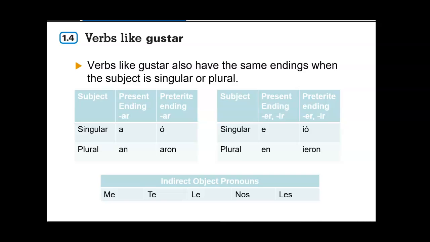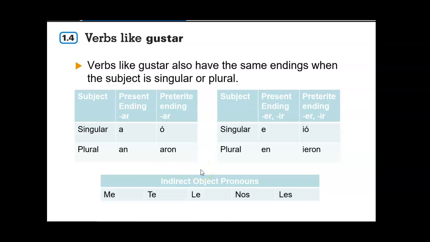All right, so these are the verb endings. I went ahead and gave you all the verb endings. For present, you're only going to use a if it's one thing that I like. So if I say, I like volleyball, me gusta el voleibol. If I want to do past tense, I'm going to say, me gustó el voleibol. So, I liked the volleyball game. If it's more than one, I'm going to use an or aron.